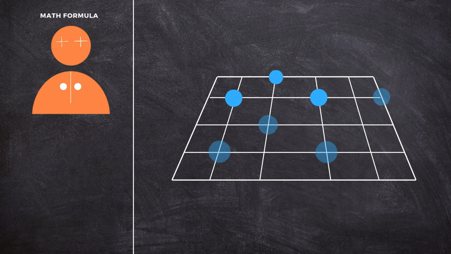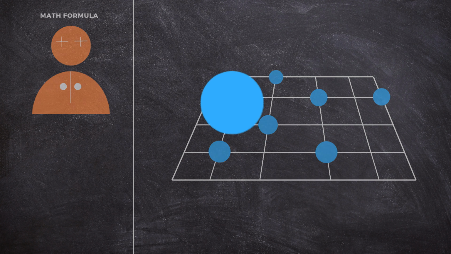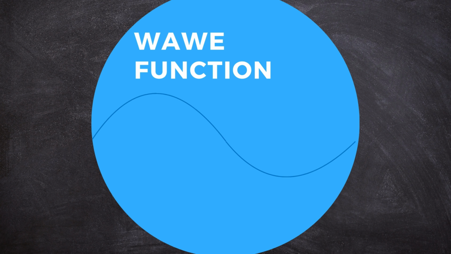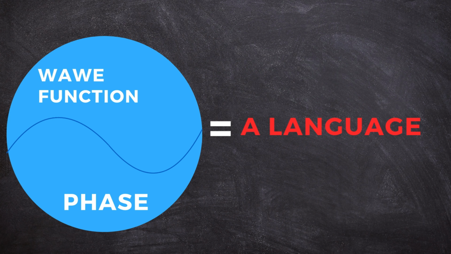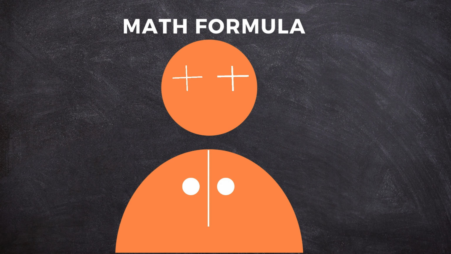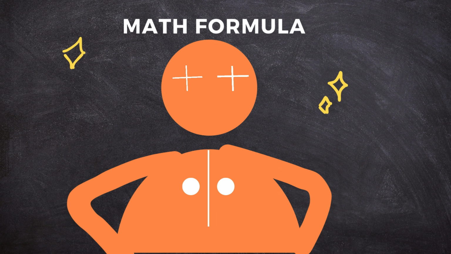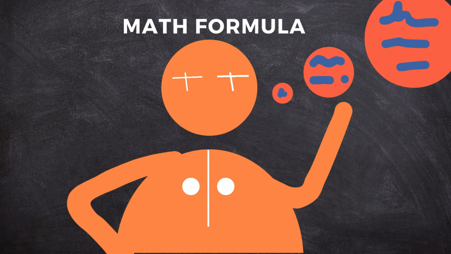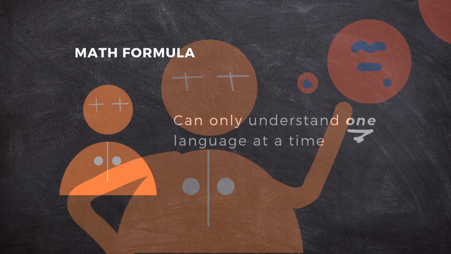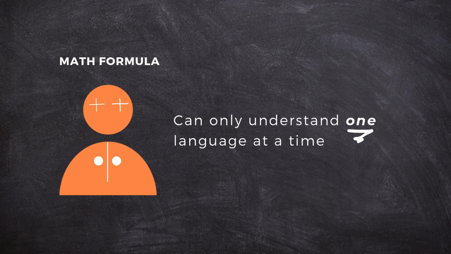So let's say we have a field of particles. On this field, every particle is a wave function and has a phase. So let's call these phases languages. We also have a math formula that is essential to gauge symmetry, because it tells particles how to move and interact with each other. However, it can only understand one language at a time.